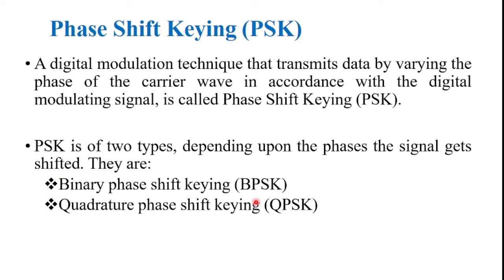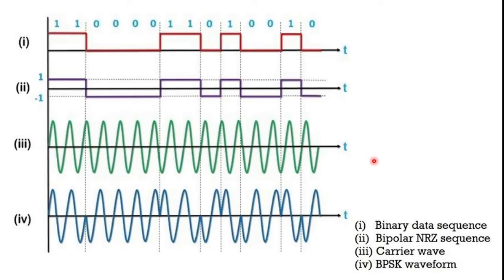Phase shift keying is of two types, depending upon the phase shift of the signal: binary phase shift keying and quadrature phase shift keying. And what is binary phase shift keying and what is quadrature phase shift keying? Binary phase shift keying is the simplest form of phase shift keying. It is also called two-phase PSK or phase reversal keying.